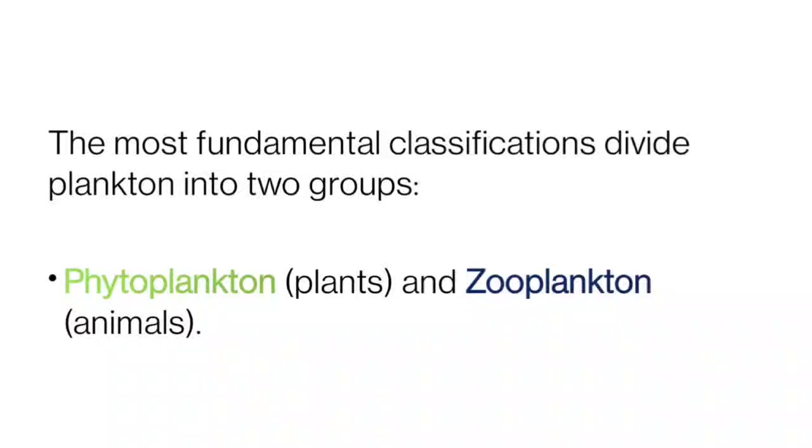And this is the most important classification, or the fundamental classification, which divides the plankton into two: phytoplankton, plants, and the zooplankton, they are the animals. And today only we are discussing the phytoplankton community and some examples of important phytoplankton groups.